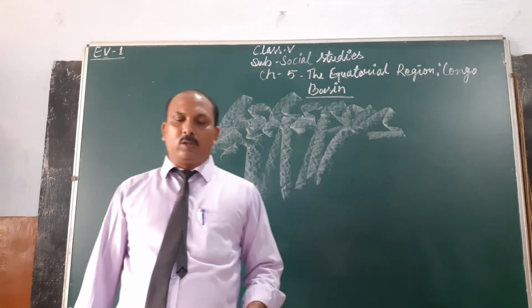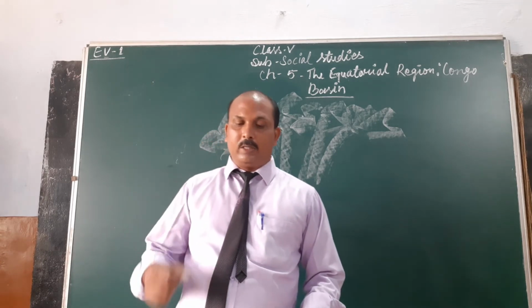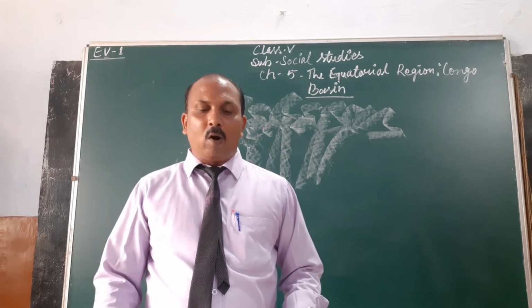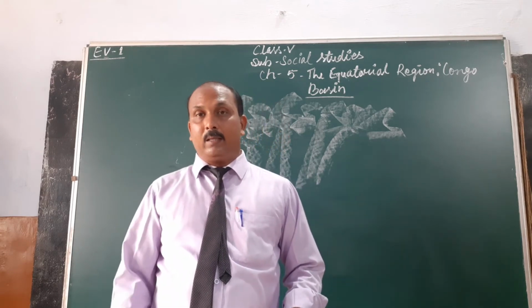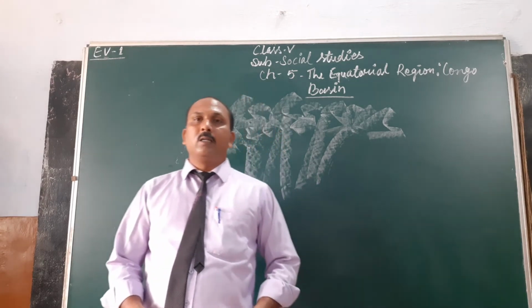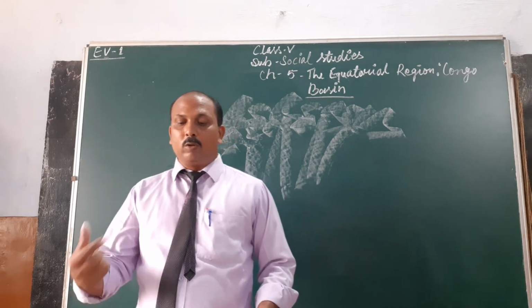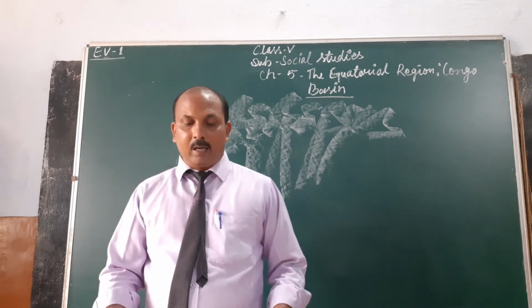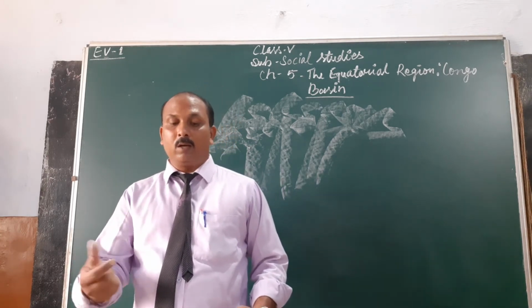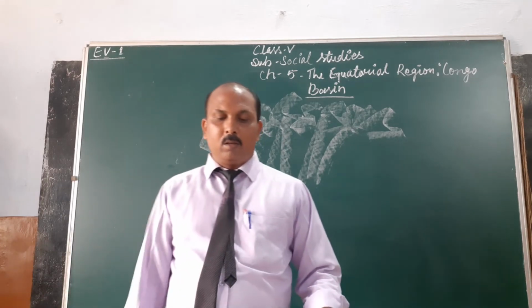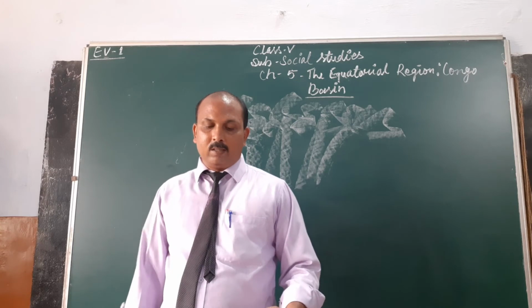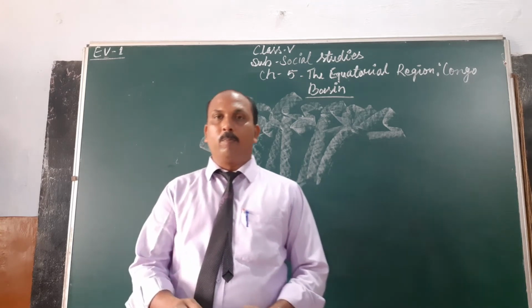And one more thing I would just want to tell you, one piece of information. Bonobos are found only in the Congo rainforest. They are the closest relative of the human beings. Bonobos are animals which are the closest relatives to human beings. So now, here is a picture of the bonobos. If you have your book, you can see the bonobos picture in your book.